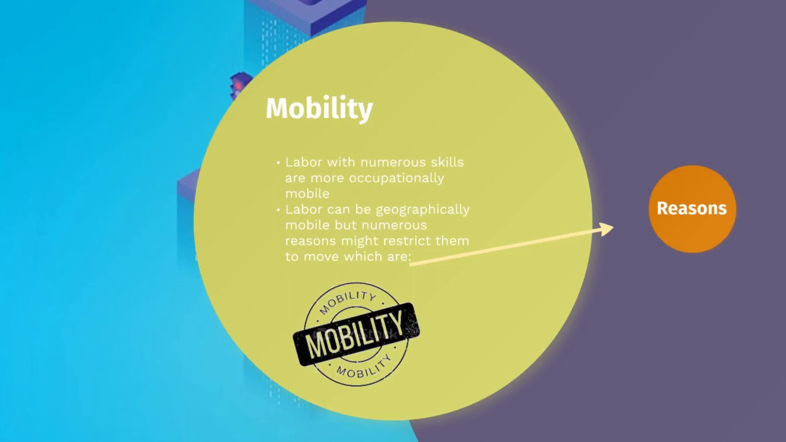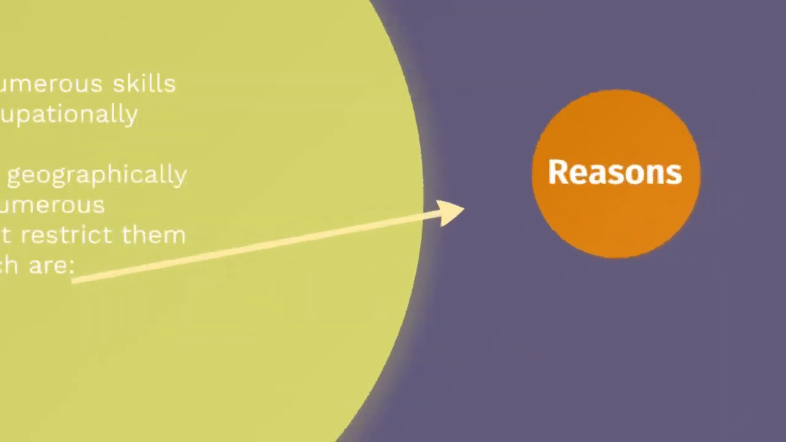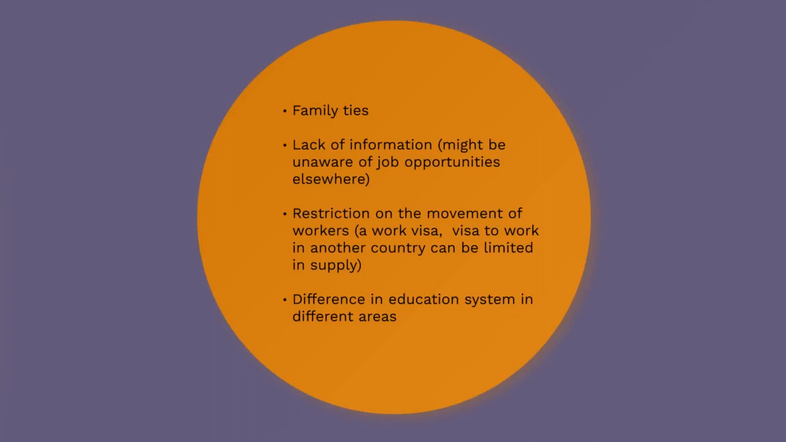Labor can be geographically mobile, but numerous reasons might restrict them. The reasons are family ties: family might not allow the person to move from one place to another, or the person might have to look after some of their loved ones. Another is lack of information: a person might not know about some other job opportunity outside his country or area, so he or she might not move from that place.